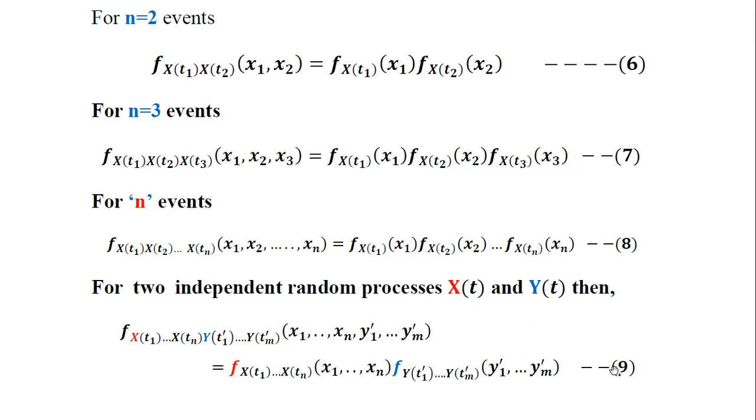So the joint PDF of two independent random processes x and y can be obtained by taking the product of the individual PDFs of the random processes x and y respectively. And this concept can be extended for n number of random processes also.